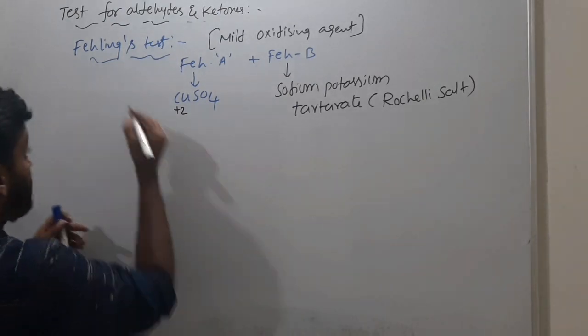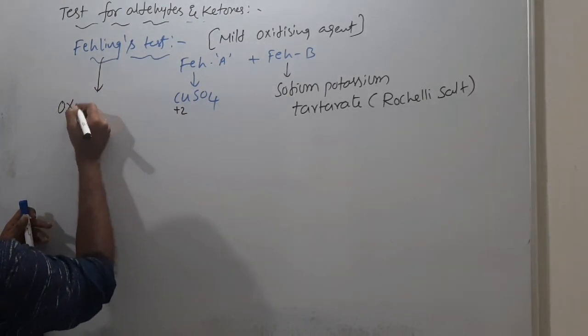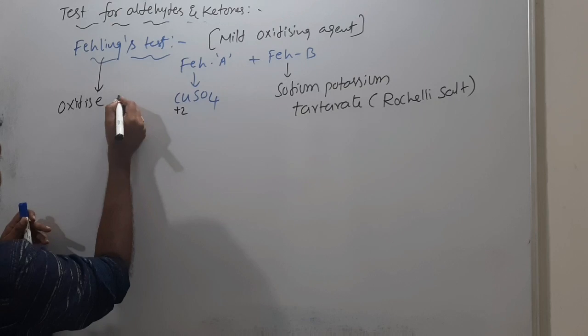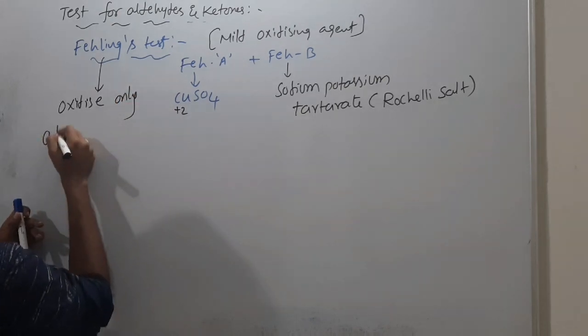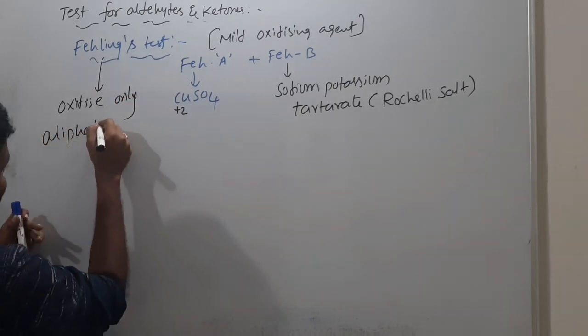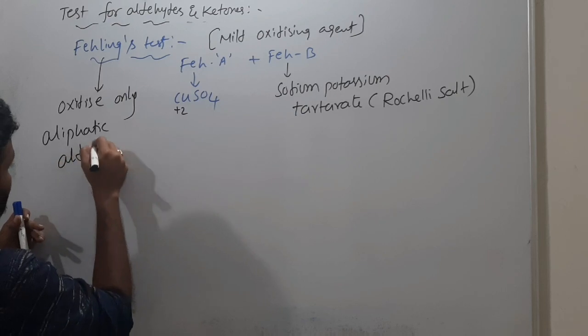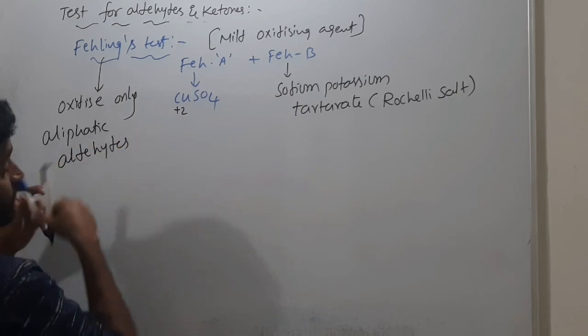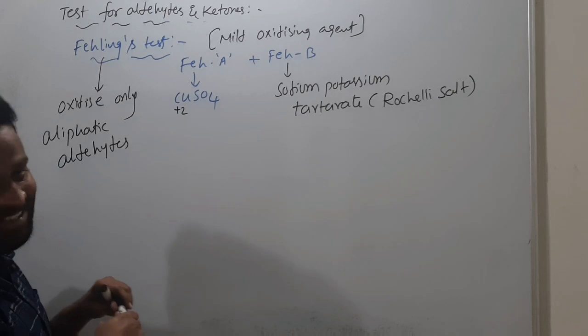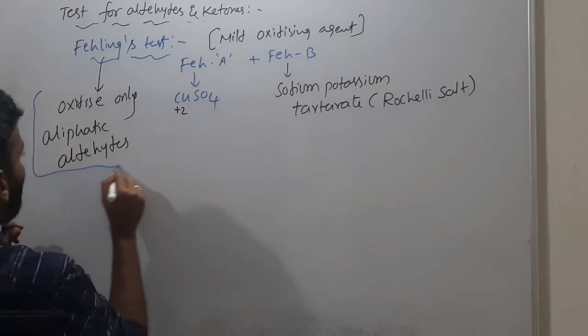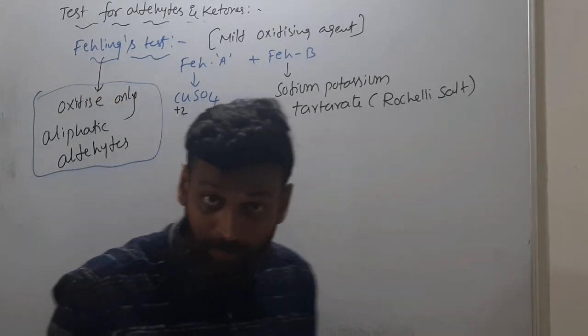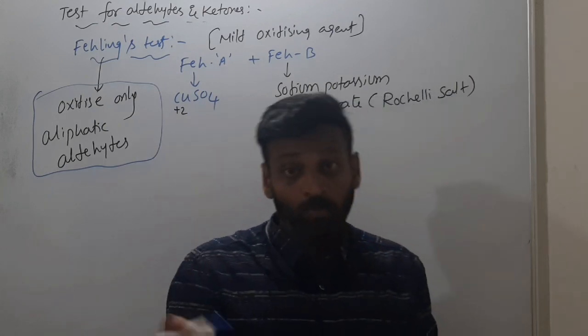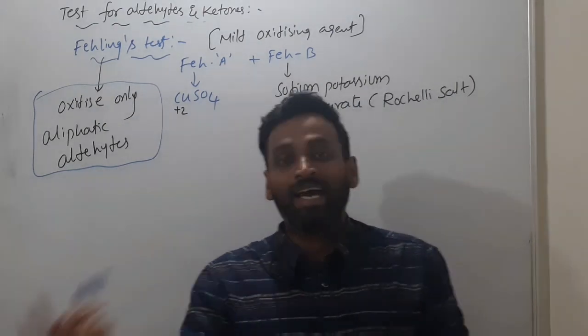And one more thing, this Fehling's solution oxidizes only aliphatic aldehydes but not aromatic. This is one of the main important things. But Tollens reagent will oxidize both aliphatic as well as aromatic.